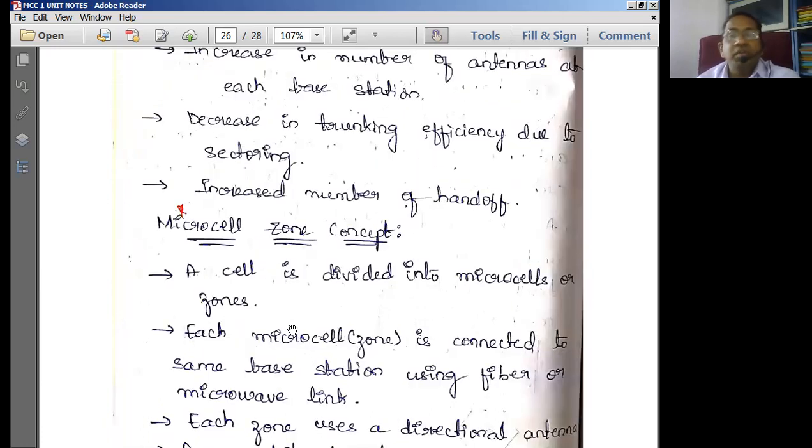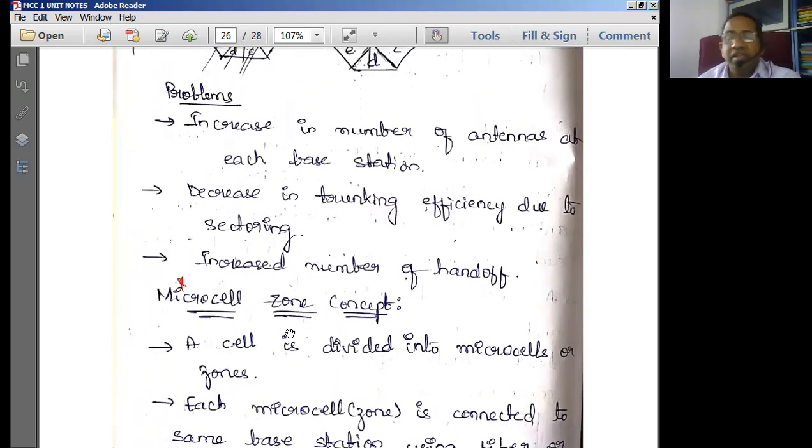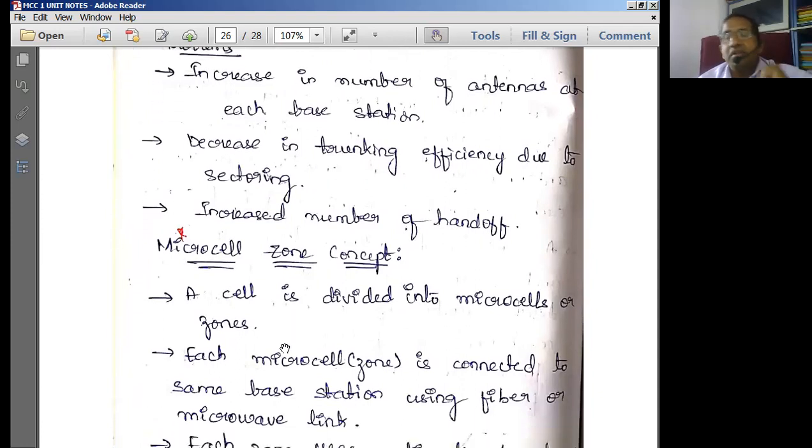The next method is going to be called, now what are the problems in sectoring? Obviously everywhere you have an advantage, you have a disadvantage. What is the advantage? It avoids the inter-channel interference, because we are using directional antennas. At the same time, what are the disadvantages in this type of system? Here at a single base station, more antennas are being used. More antennas means what? Definitely you have to maintain all these antennas appropriately. Therefore the maintenance cost and the cost of the antennas is going to increase.